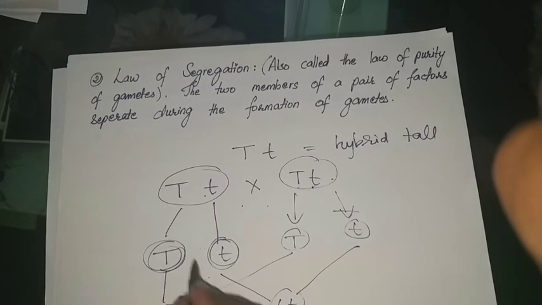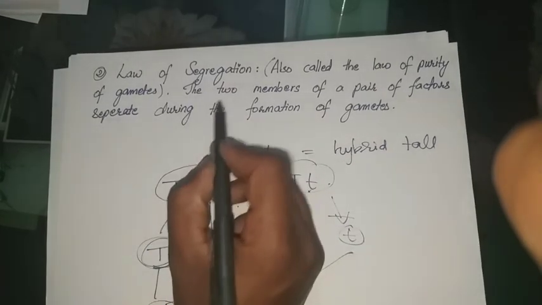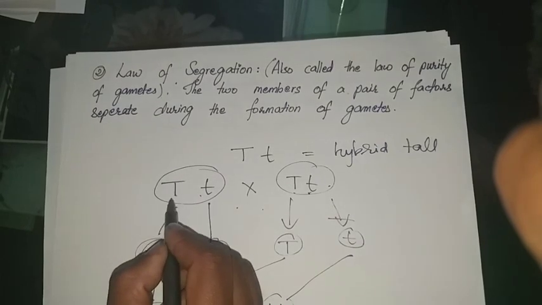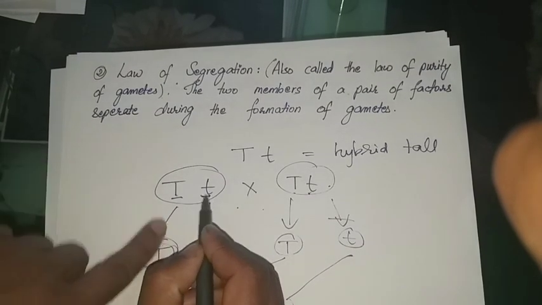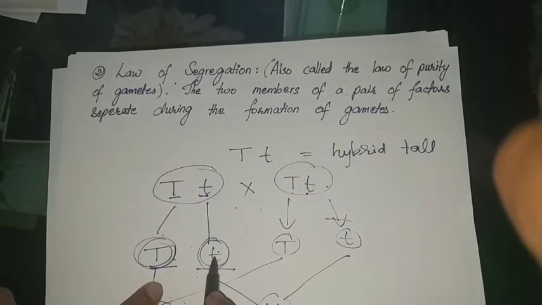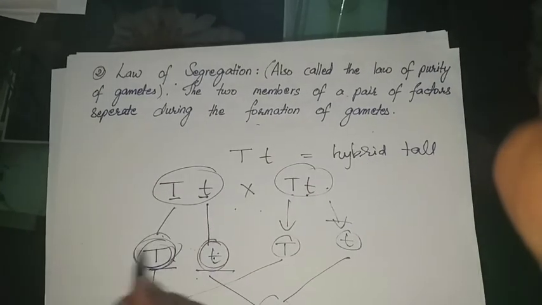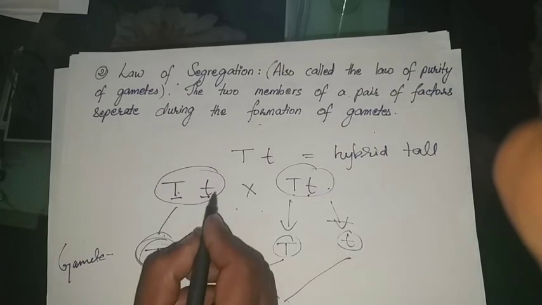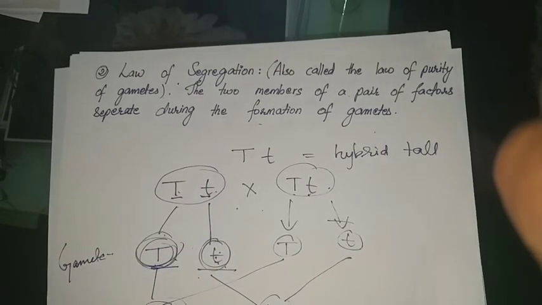Thus the law of segregation states that the two members of a pair of factors separate during the formation of gametes, and both of them act as individual gametes.